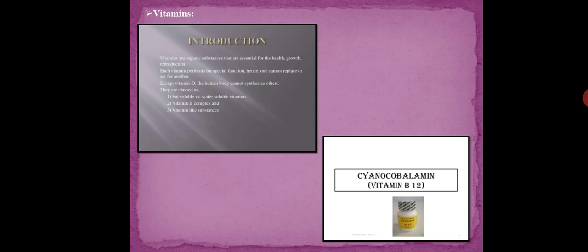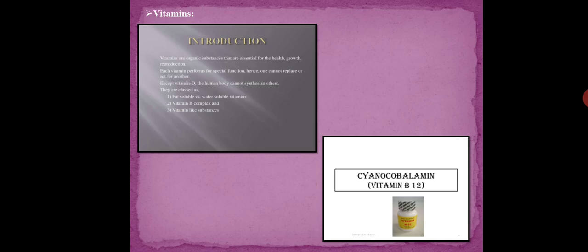These are the scientific names of vitamins B1, B2, B3, B4 respectively. So this was the general introduction about vitamins, and vitamins are required in a small quantity to carry out the normal functioning of our body.